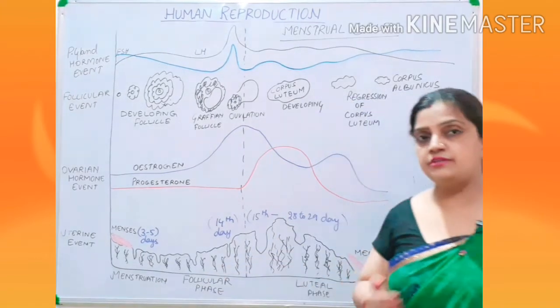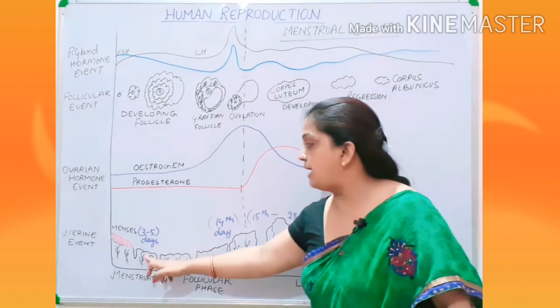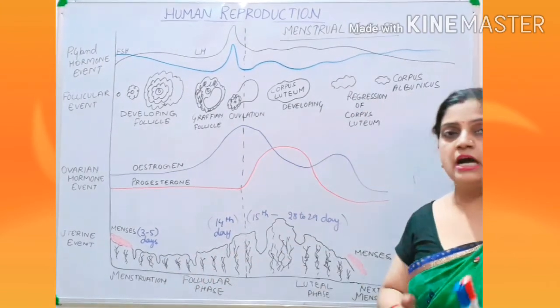Now children, after the first menstruation, the endometrium layers will start proliferating.